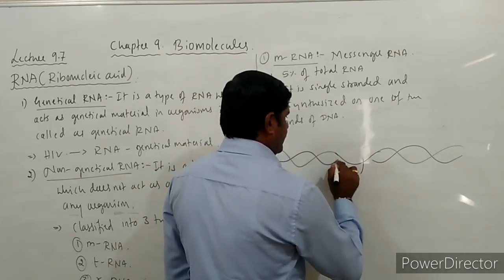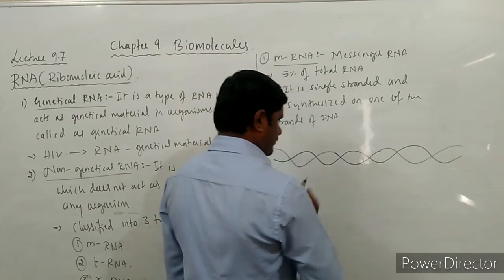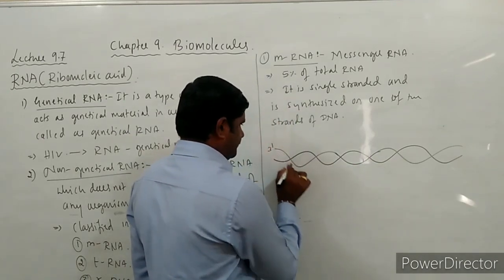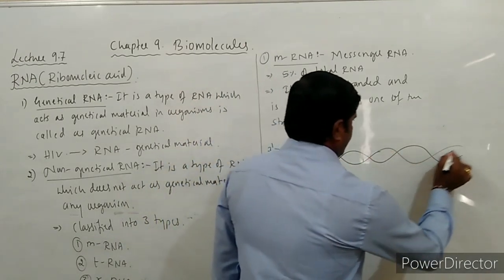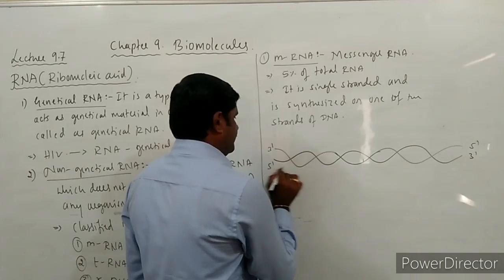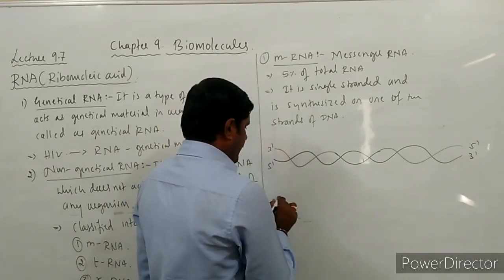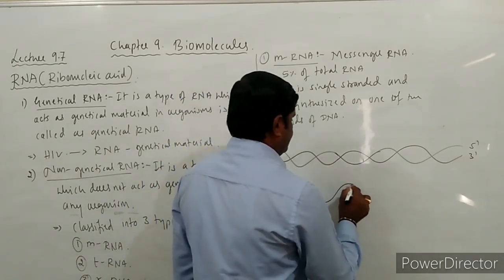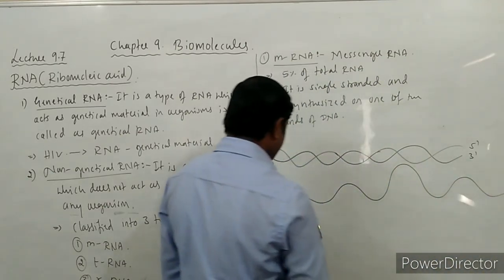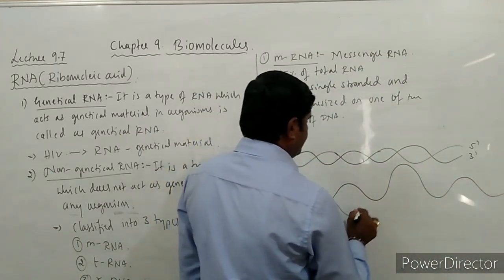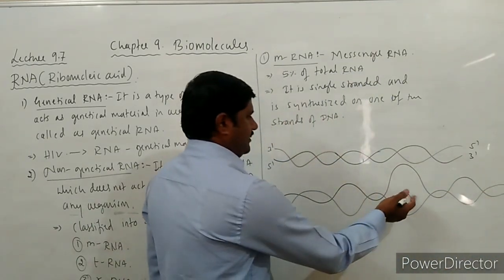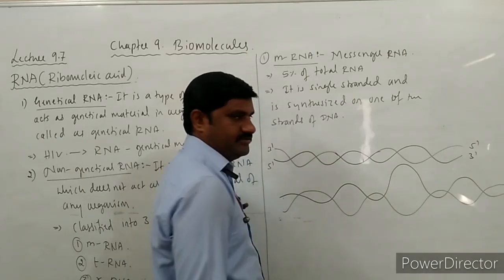This is 3 dash and this is 5 dash. This is the DNA. Sometimes what happens over here is that the strands separate like this.